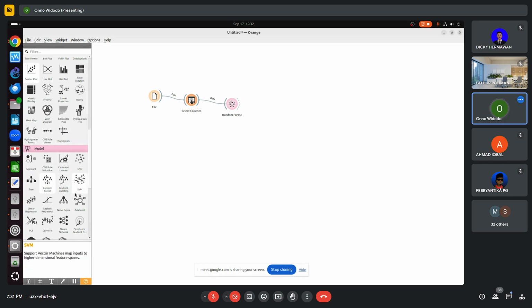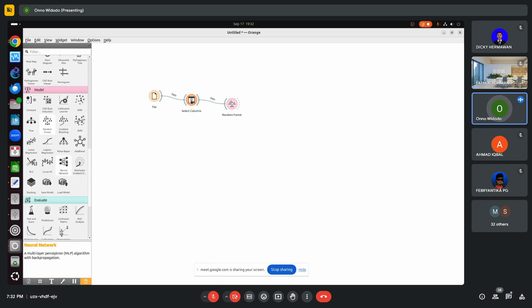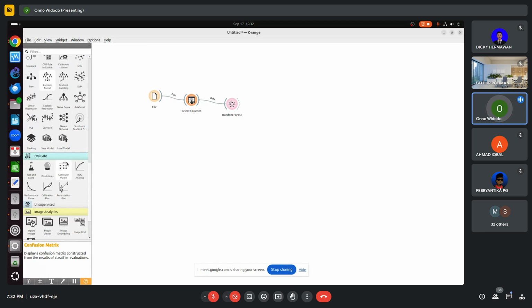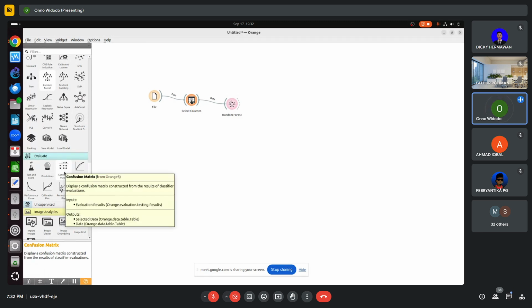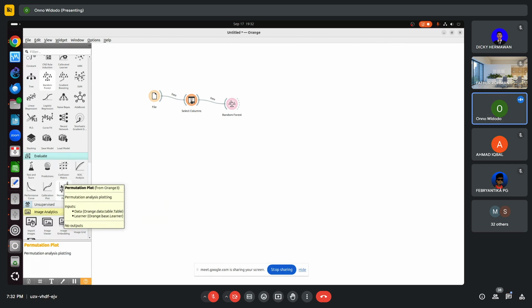Now to do the prediction, this is how we do a data-driven decision support system. When the government has to decide on something, they have to decide based on data, not based on witchcraft or something like that.